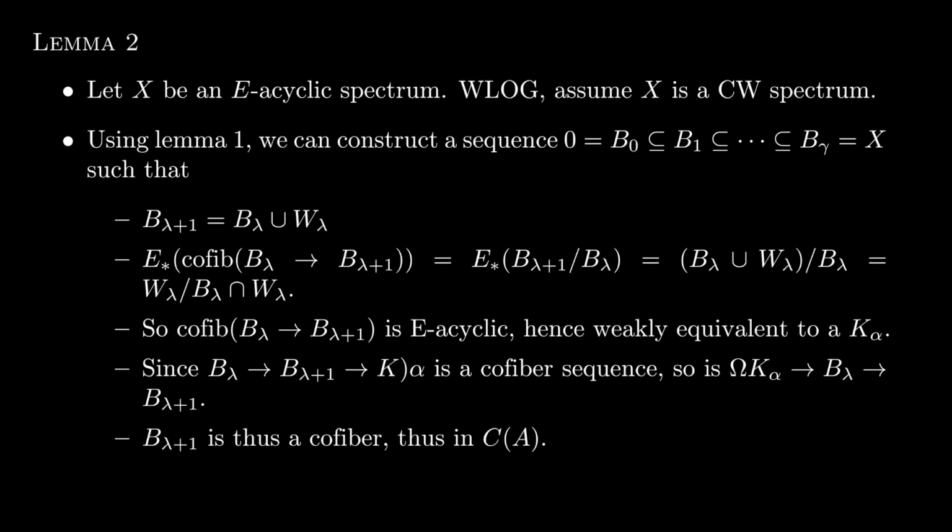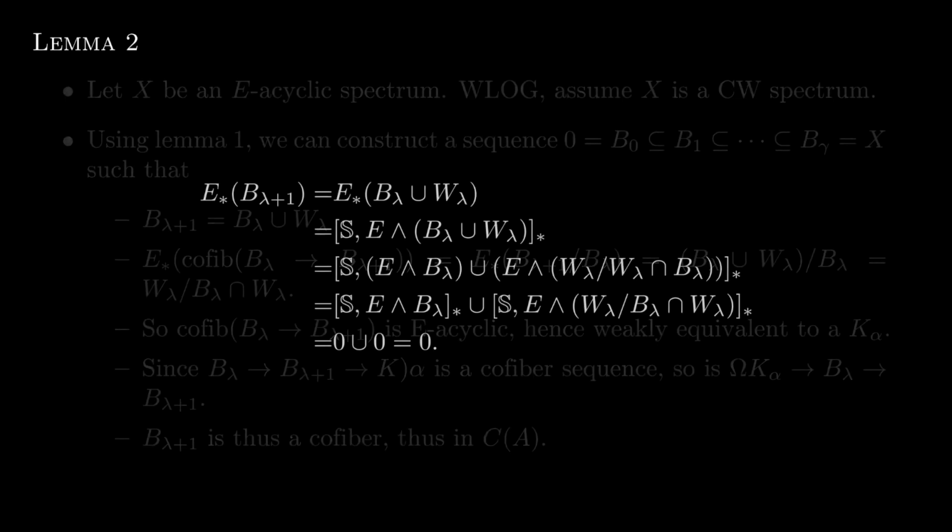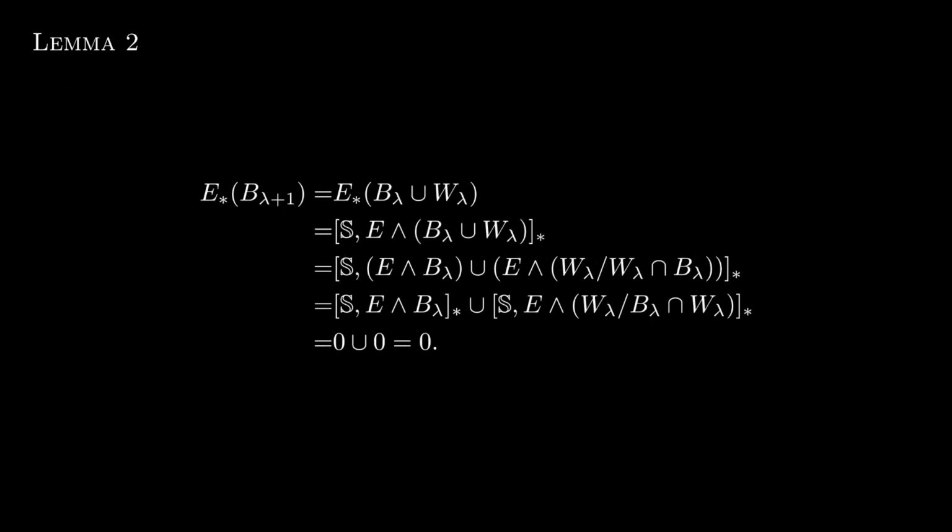We still need to show that B_lambda+1 is E-acyclic, so E-star of B_lambda+1. By definition, that's E-star of B_lambda union W_lambda. That's the graded Hom from the sphere spectrum to E wedge B_lambda union W_lambda. We can distribute over that union, then break it up into graded Homs, each of which is 0, hence B_lambda+1 is E-acyclic.